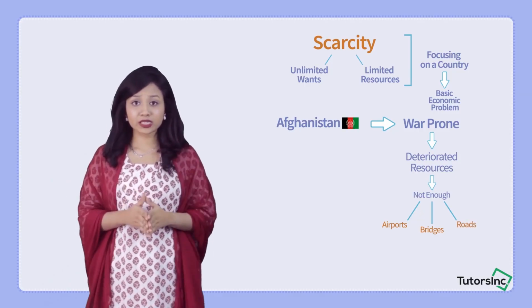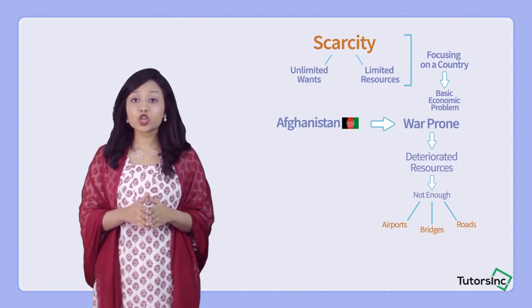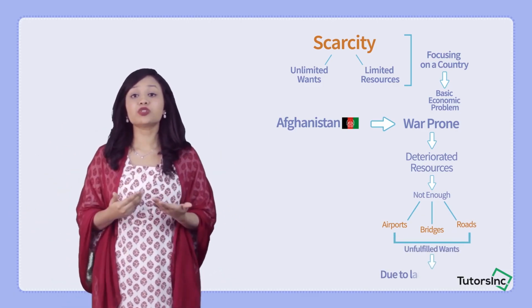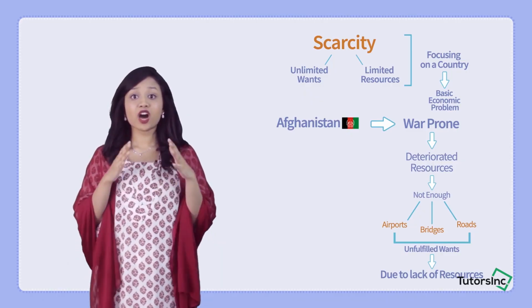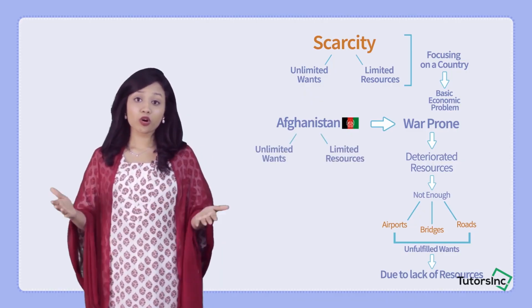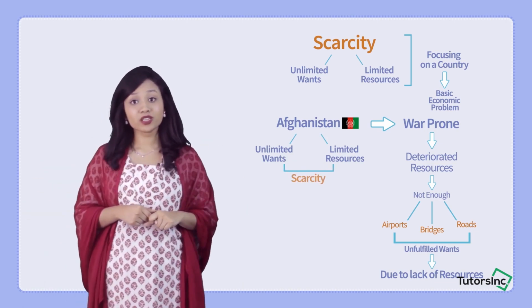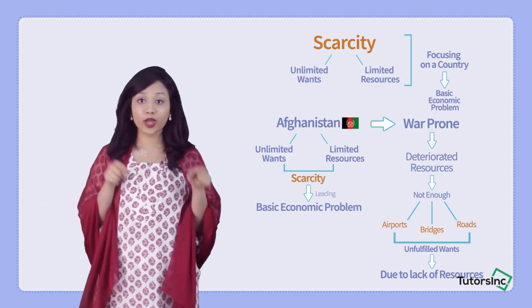So the want of the people to escape from Afghanistan and go to another country might not be fulfilled due to the lack of resources. So all of these people in Afghanistan have unlimited wants but limited resources to fulfill their wants. Again, the problem of scarcity leading to the basic economic problem could be recognized.